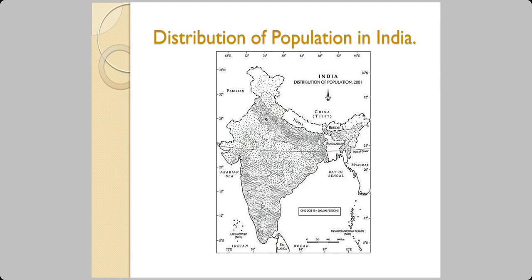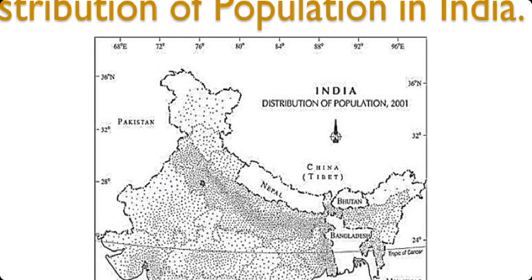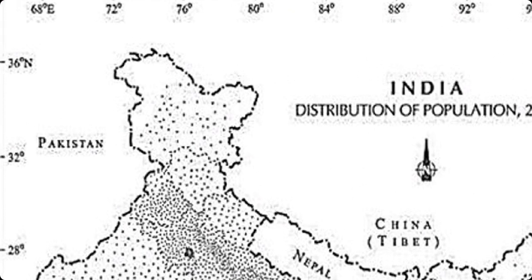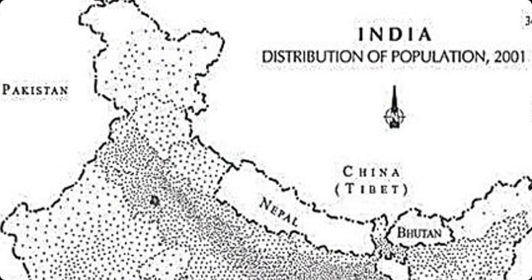Now we go to the points in the chapter. The first one is distribution of population. As you already know, distribution means how the population is scattered all over the country. There are regions where the scattering is very less, very scant, and this happens because of the terrain. Terrain means the land, the physiological structure of the land. If it is a mountain area such as in the Himalayas, the scattering is more and the density is less.